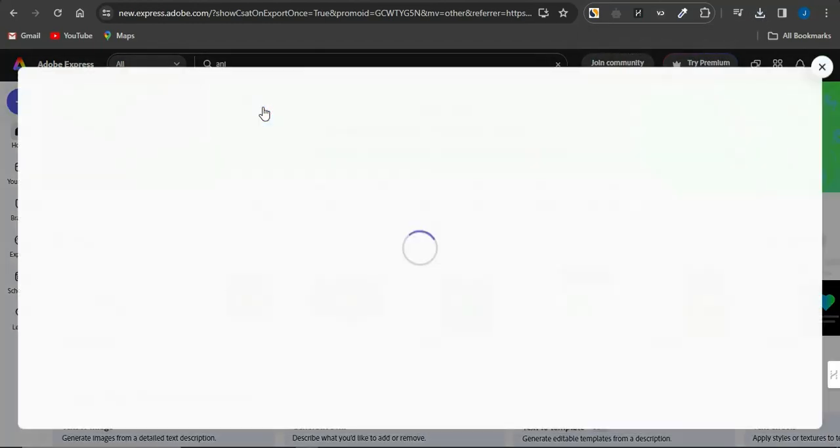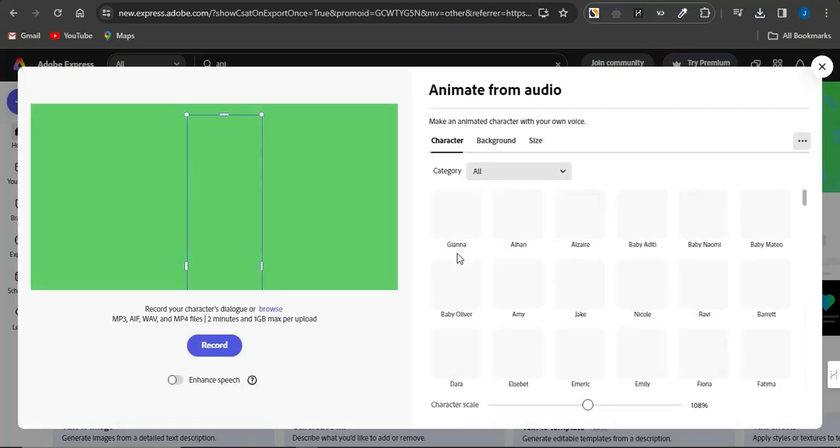Now if I do select this option right now, as you're going to see, it's going to load through, and I'll be able to see some cool characters to select from and go on to editing. Now the cool thing about this platform is that while editing, it is actually going to go on to lip syncing with our audio right there. So this particular platform is going to help us do just that. The character is going to just simply lip sync to our audio.